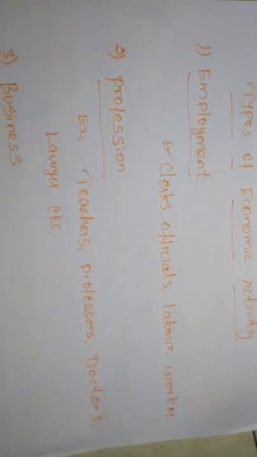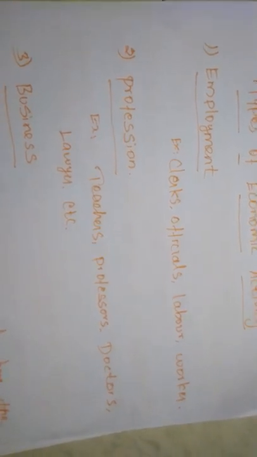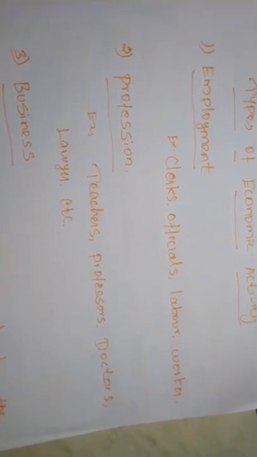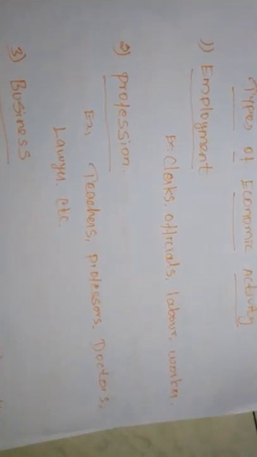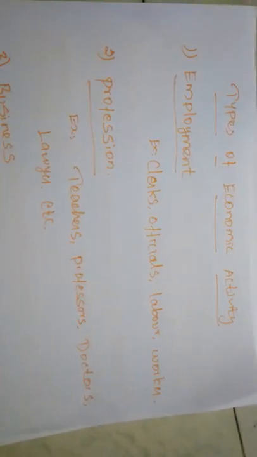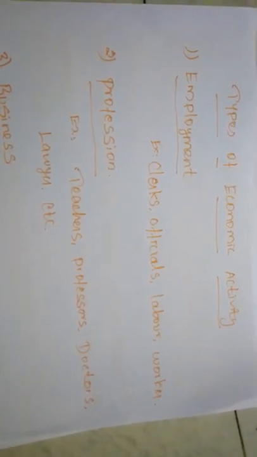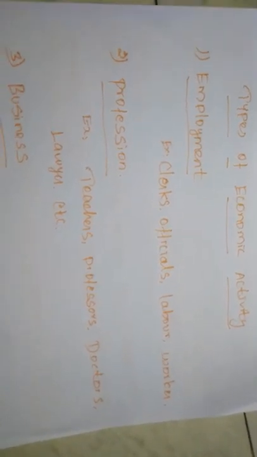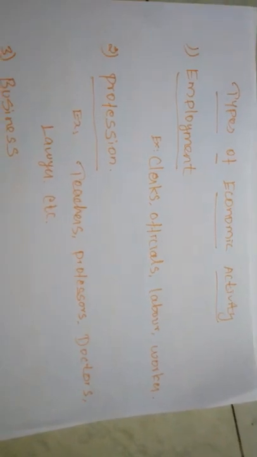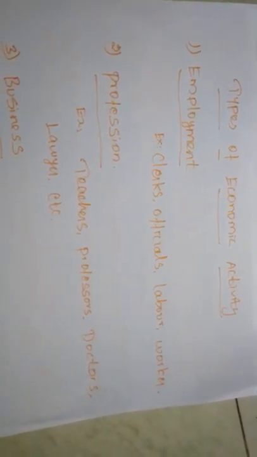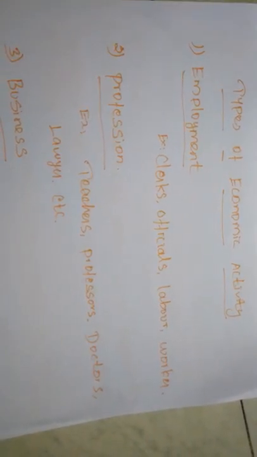In this employment, we have to know about the two persons involved in employment. The two people are called the employer and the employee. The one person who is employed by others is called the employee. Suppose I am giving the work, I am called the employer, you are called the employee.